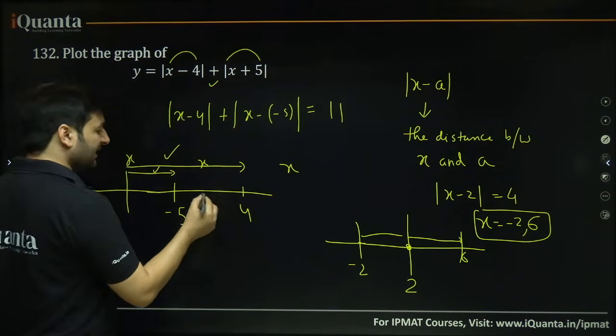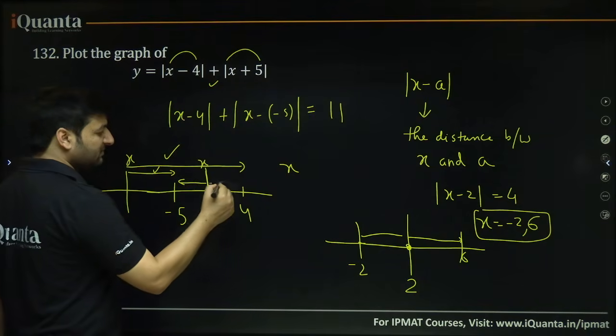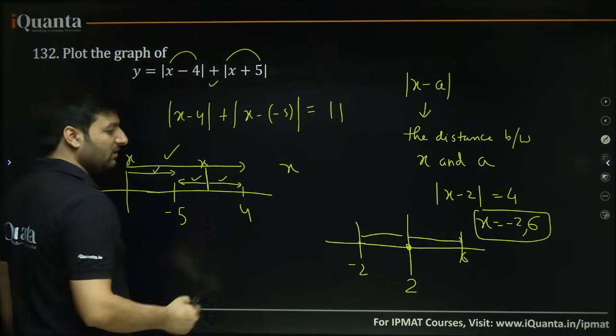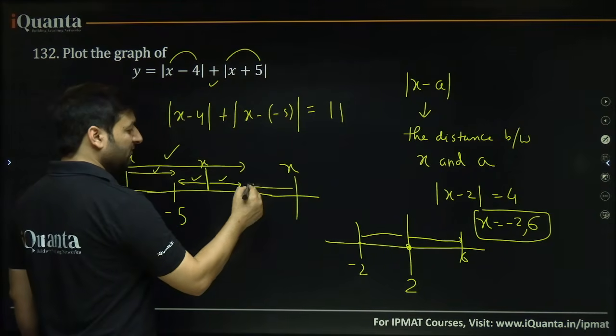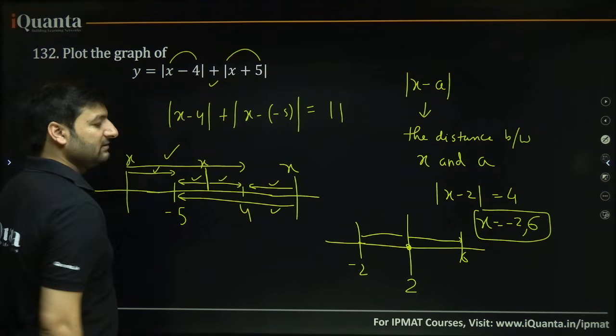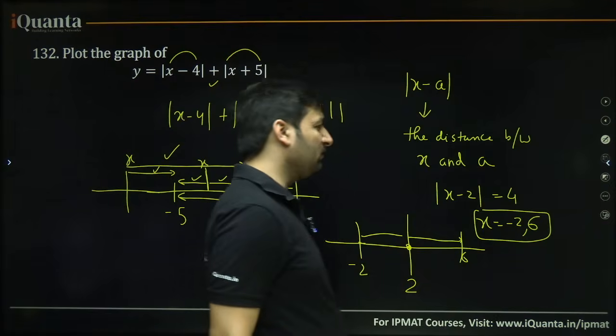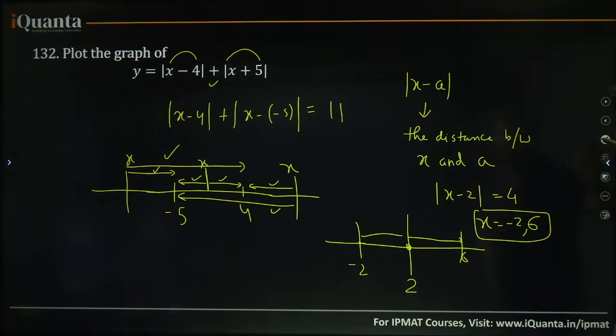If that x is here, then its distance from point minus 5 and point 4, add this. If that x is here, then its distance from point 4 and then minus 5, add this and this. We are looking for such a situation. So, how to plot the graph of this?